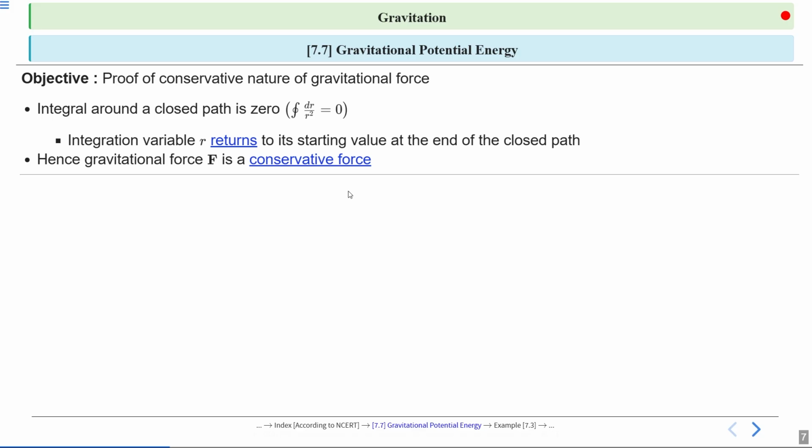So we conclude that the gravitational force is indeed a conservative force. This is because the integral around a closed path is 0, confirming that the work done by gravity does not depend on the path taken. This concept is important in physics as it allows us to use potential energy to simplify calculations involving gravitational forces.